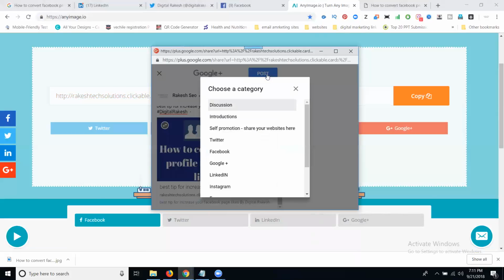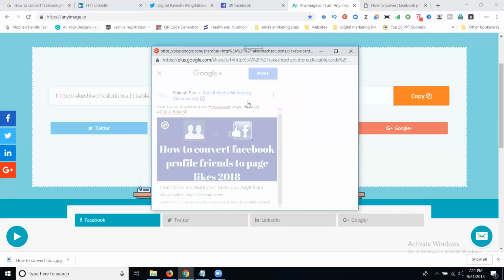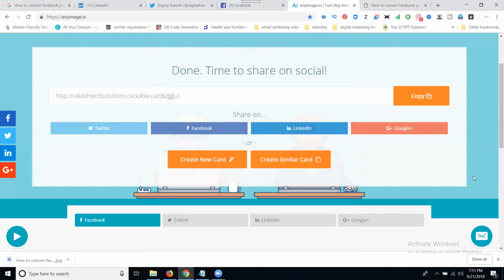Is it clear? This is how you can promote your website using SEO on-page with social media options. This is the anyimage.io website. Search here. Is it clear? Always remember, for your website you can promote with multiple titles, multiple descriptions and multiple images, using them for social media or SEO or paid. The link will be important. But always they use this information only for social media purposes. This is what we can use for social media content.